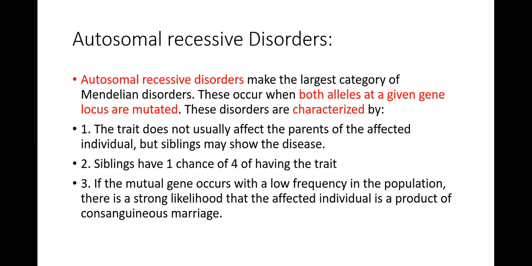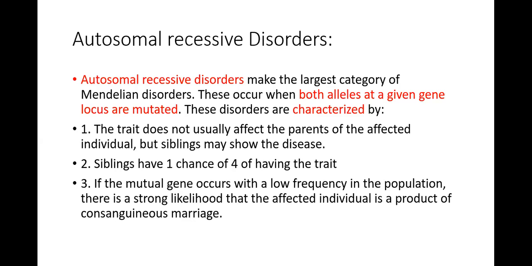These disorders are characterized by, number one, the trait does not usually affect the parent of the affected individual, but siblings may show the disease. Number two, siblings have one chance in four of having that trait. Number three, if the mutant gene occurs with a low frequency in the population, there is a strong likelihood that the affected individual is a product of consanguineous marriage.